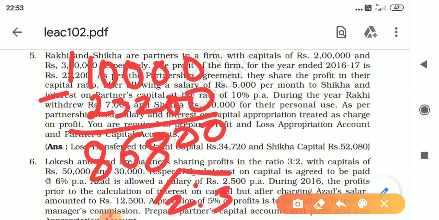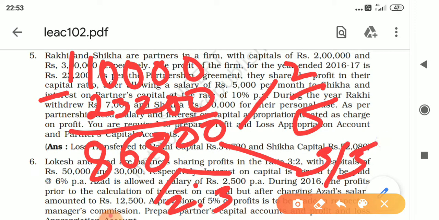So how to go about? 86,800 into 2/5. Rakhi's share is into 2/5 and Shikha's share is into 3/5. 86,800.